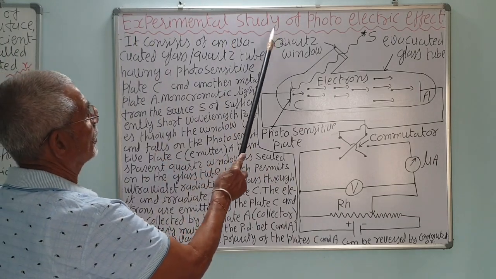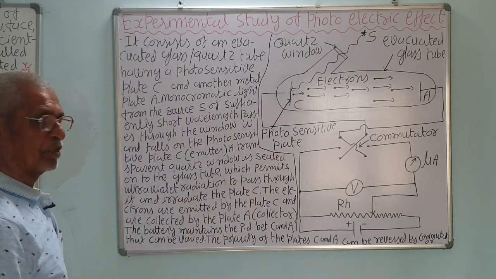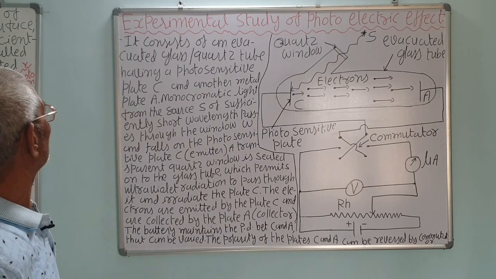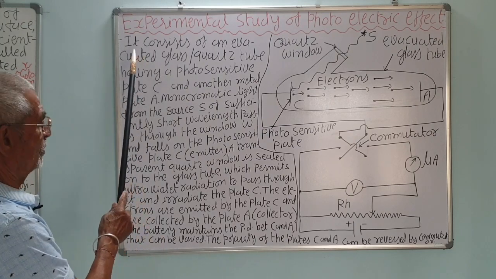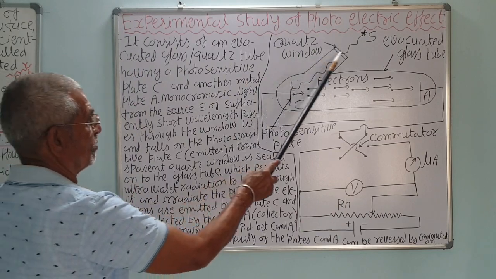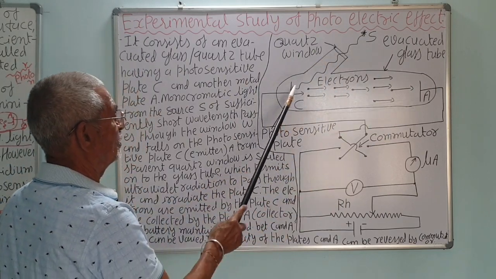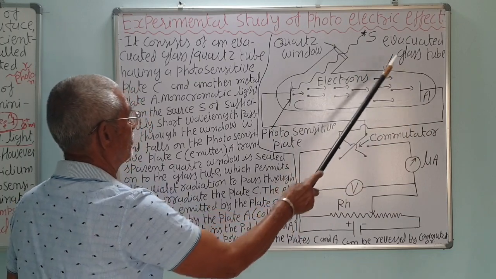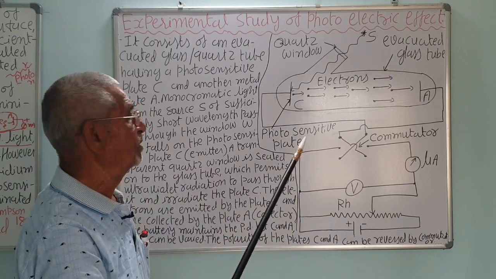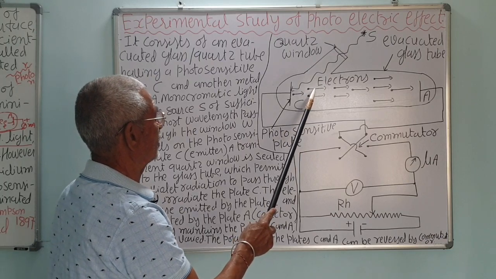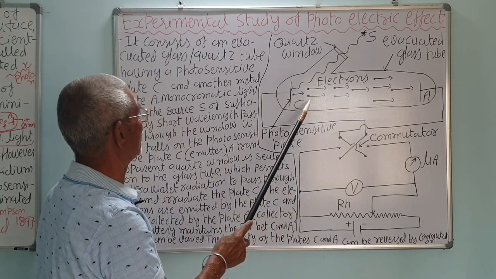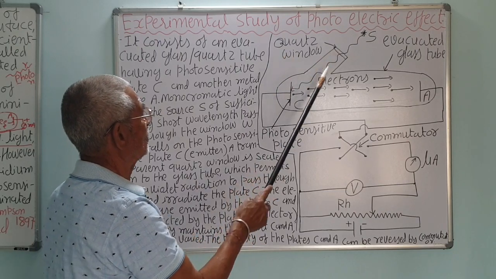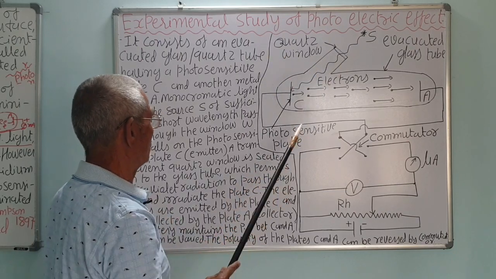Now, the experimental study of the photoelectric effect. Hallwachs and Philipp Lenard did the experimental study. Correct? This is the apparatus of their experiment. This is a vacuum tube, an evacuated glass tube, to avoid collisions between electrons and the atoms of the air or gas which would otherwise fill it. This is a quartz window.